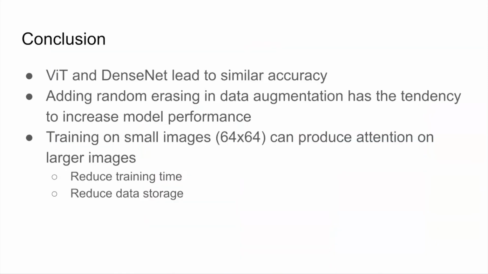In a nutshell, we come to the following conclusions. After running experiments with k from 10 to 200 for KNN, we found that Vision Transformer and DenseNet lead to similar accuracy. In addition to traditional BYOL image augmentation techniques, adding random erasing to data augmentation has the tendency to increase model performance. Last but not least, training on small images can produce attention on larger images.